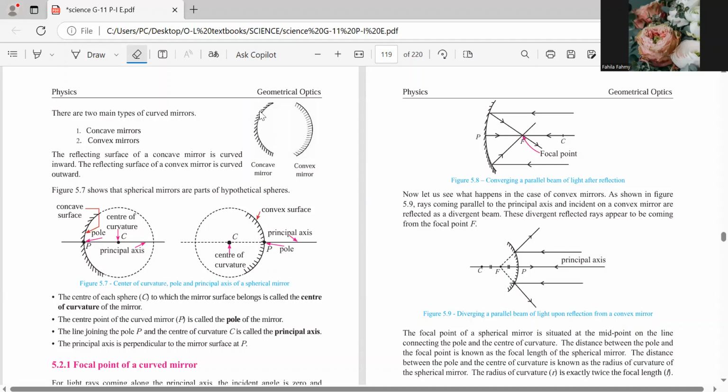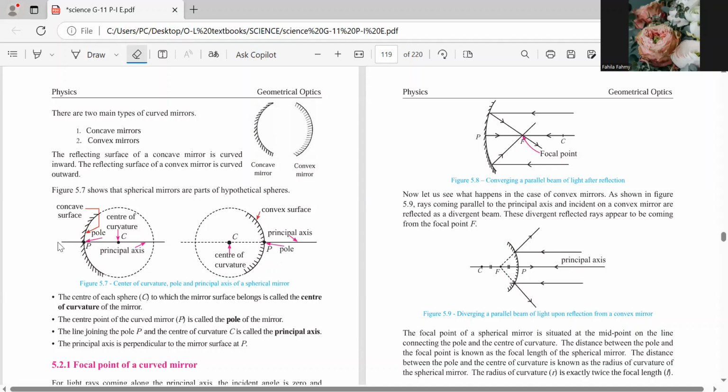Then, son, I can continue to draw it like a sphere, no? That is how it has been drawn here, son. Right? So, I can have a center of curvature for that mirror.